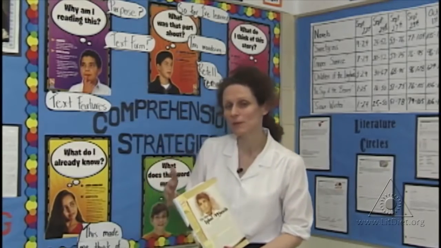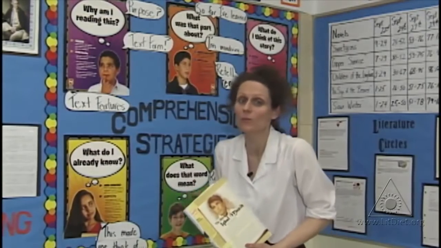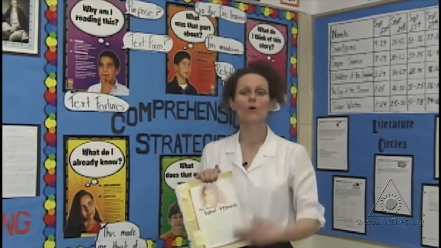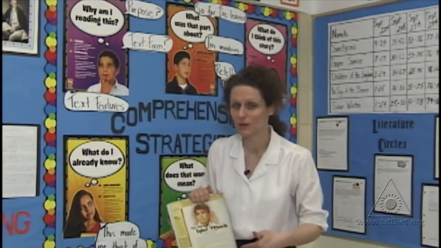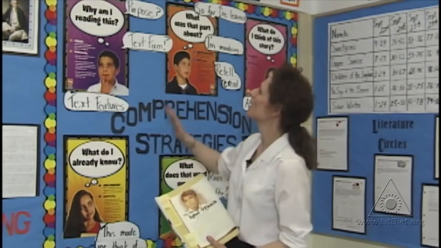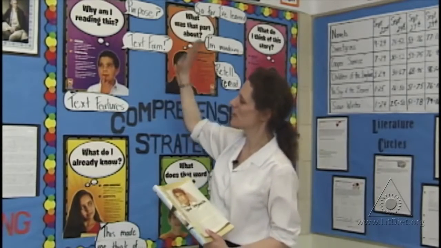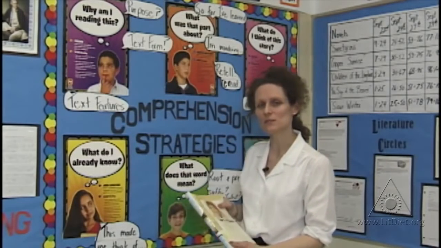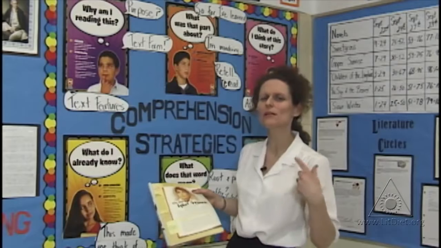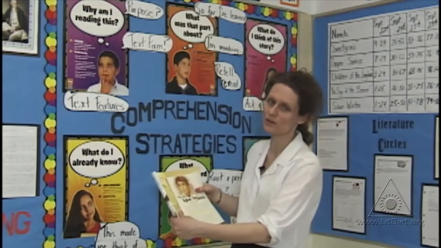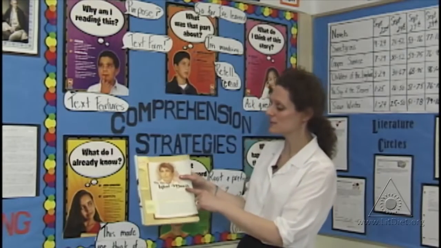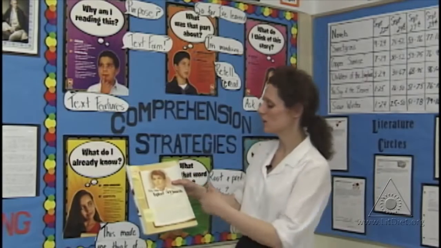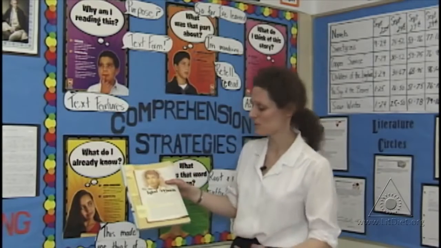Well, it's going to probably be in chronological order, and something really important probably happened to this person, or this person did something really important, and that's why there's a biography about them. So the text form helps us, the purpose helps us. Text features are really important, and I'm really surprised sometimes that kids don't pay attention to them, so I try really as much as I can to draw their attention to it. So the title itself, The Story of Iqbal Masih, you know, it's going to be his story. It's going to be his life story.